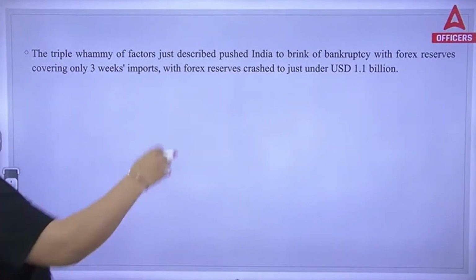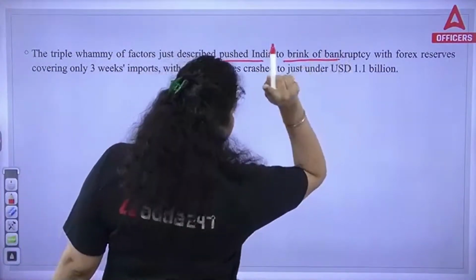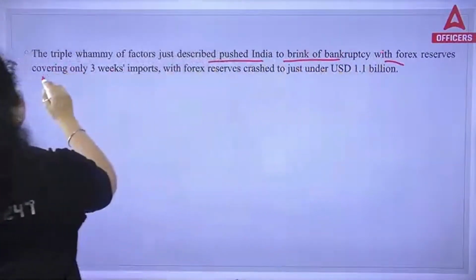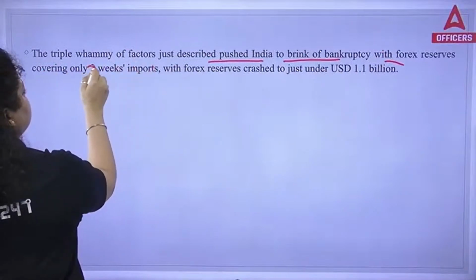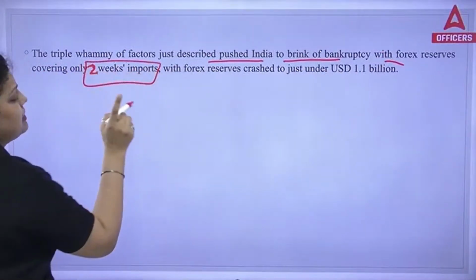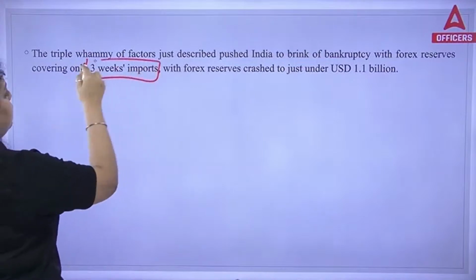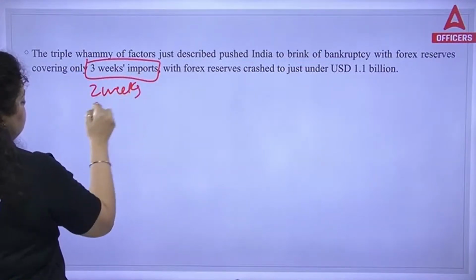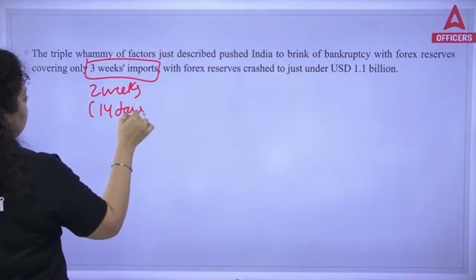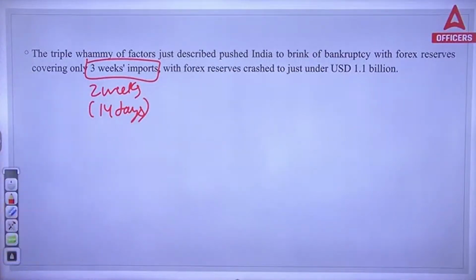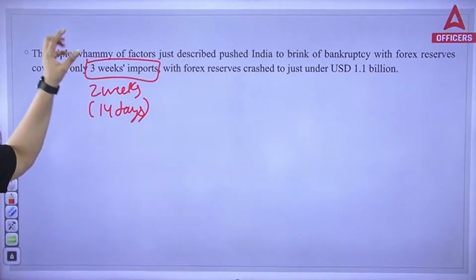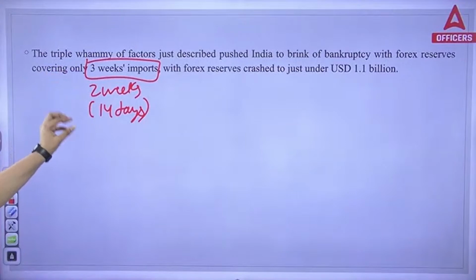Now, the triple vampire factor just described pushed India to the brink of bankruptcy, with forex reserves covering only not 2-3 weeks but 2 weeks. This is one of the mistakes in the Macmillan book. I have told you so many mistakes are there, so do remember, it's not 3 weeks. It was only 2 weeks of imports, which means 14 days. When I upload the PDFs, these concepts will be corrected. But here I am showing you the mistakes so that if anybody is starting from the Macmillan book, you should check for mistakes there.